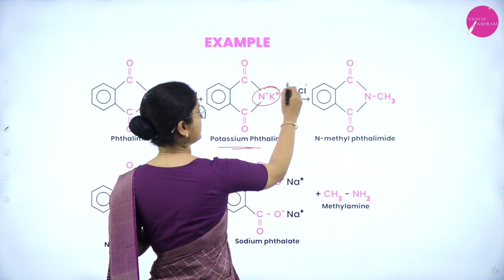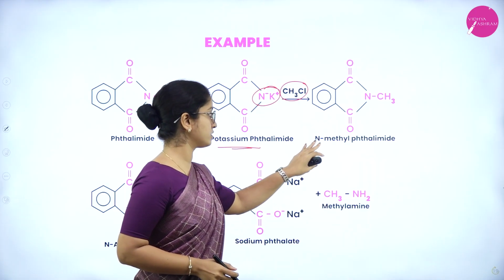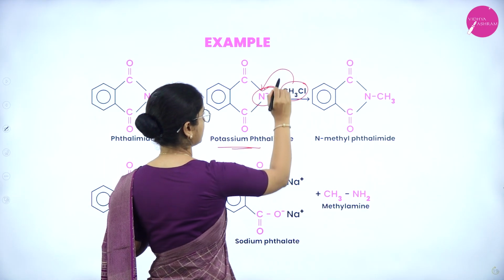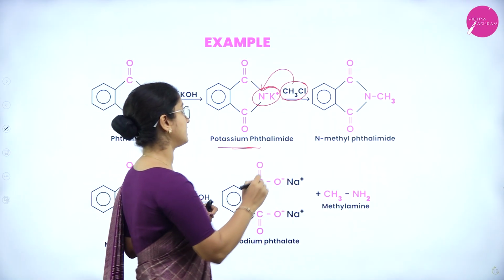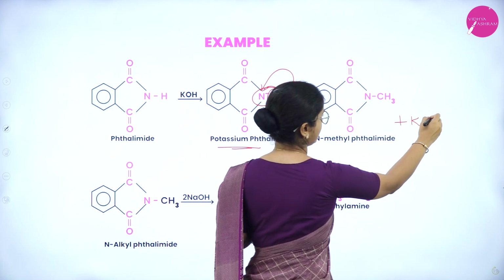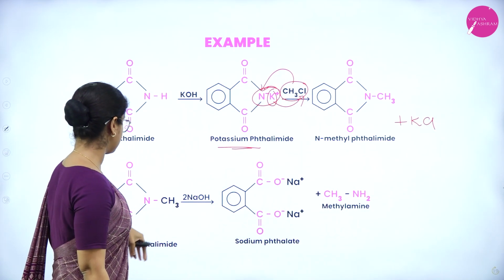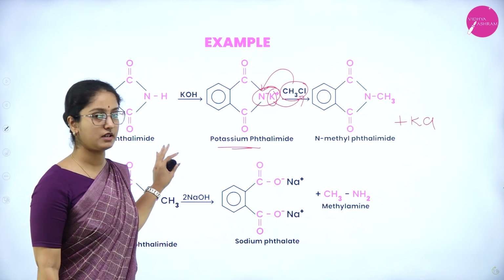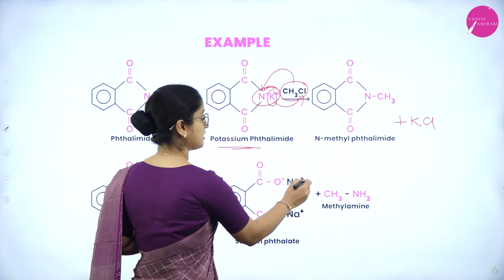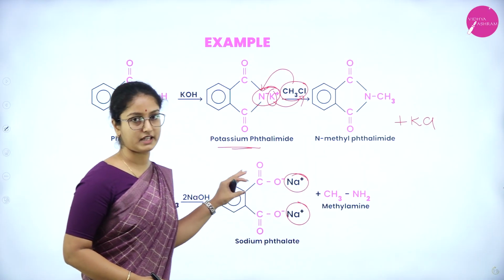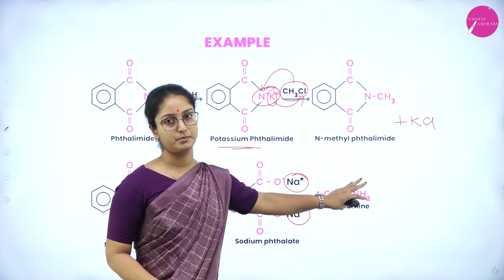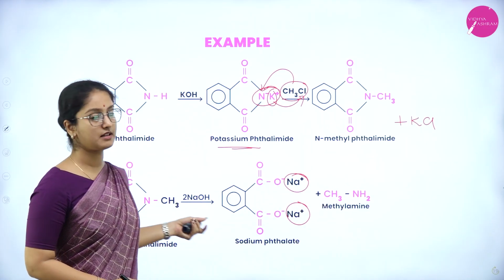Then in the presence of methyl chloride, it is going to produce N-methyl phthalimide. Therefore, this CH3 will get bonded to the nitrogen, and then K plus and Cl will react and produce the byproduct KCl. Next, N-alkyl phthalimide with a strong base sodium hydroxide is going to produce sodium phthalate, that is the sodium salt of phthalic acid, and along with that methyl amine is also the product that is obtained by this reaction.